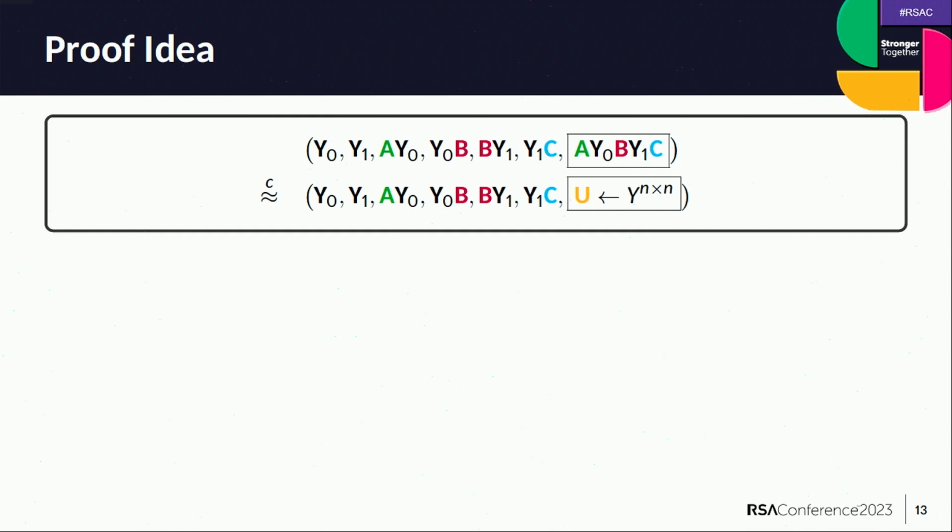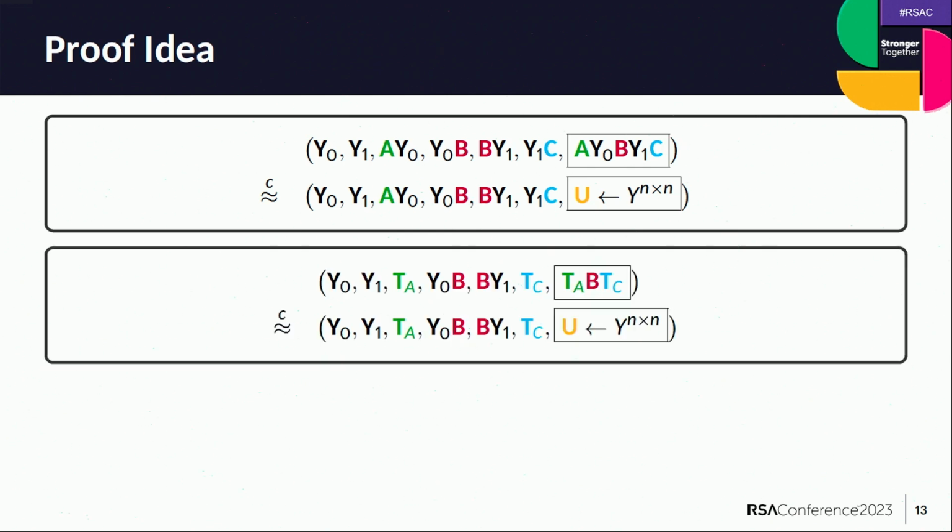Okay, so remember that we wanted to prove this indistinguishability to establish the security of the key exchange. Now, we can rely on the pseudo-randomness of matrix products to switch y0 s_a to a random matrix t_a and y1 s_c to a random matrix t_c.